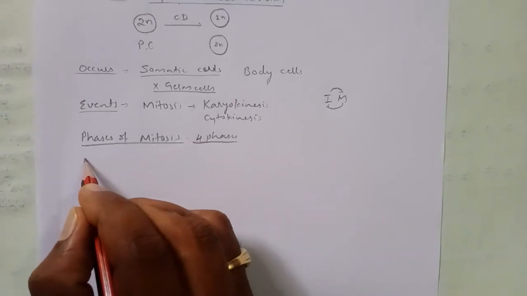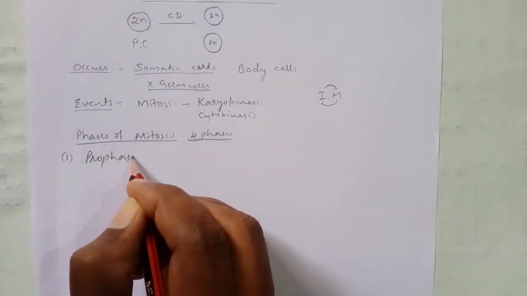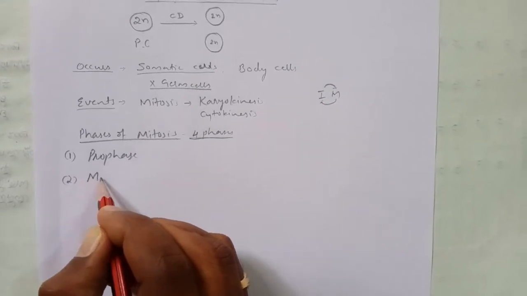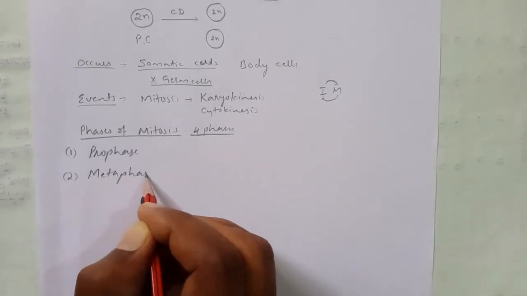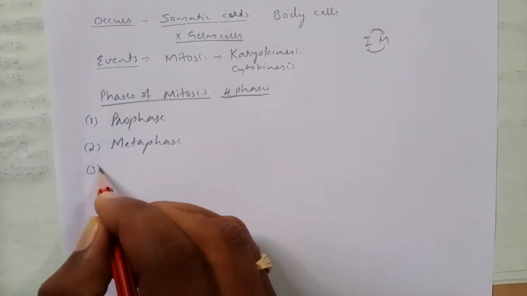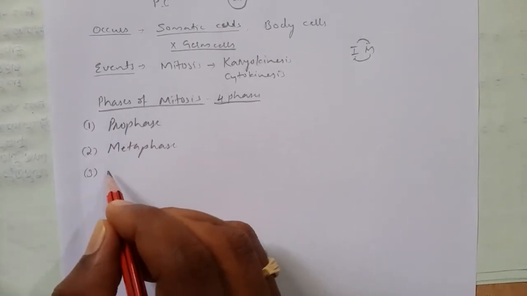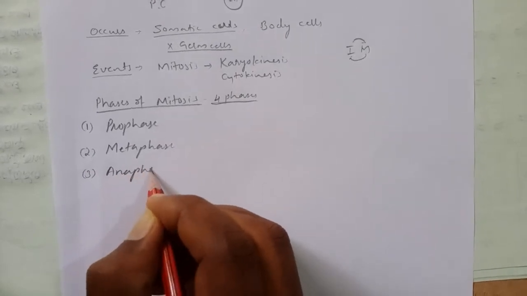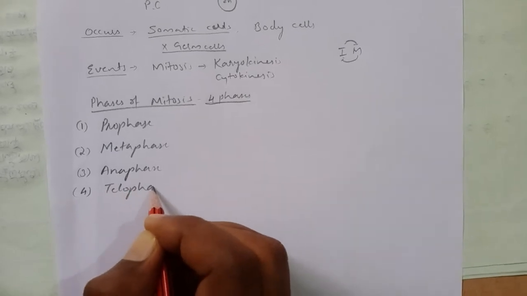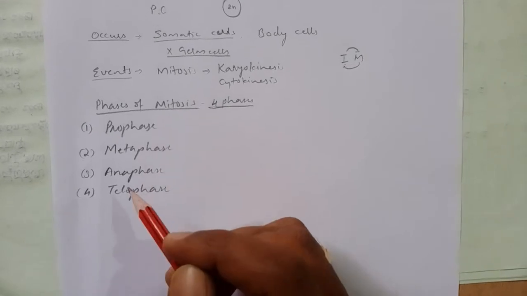First one, prophase, second one, metaphase, third is anaphase, and fourth, telophase. These are the four key phases of mitosis.